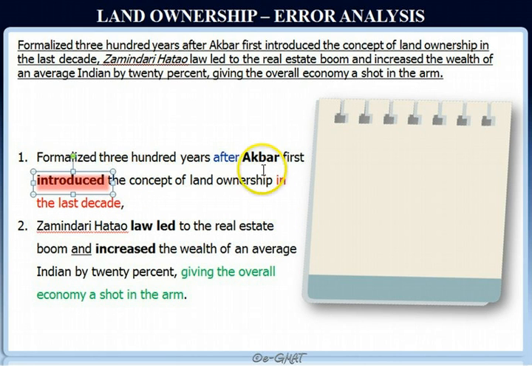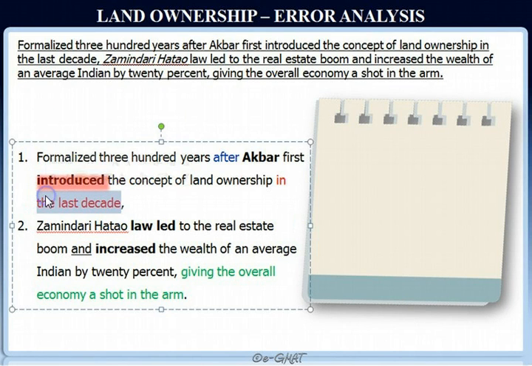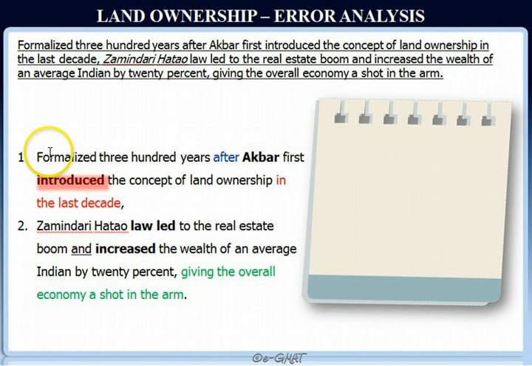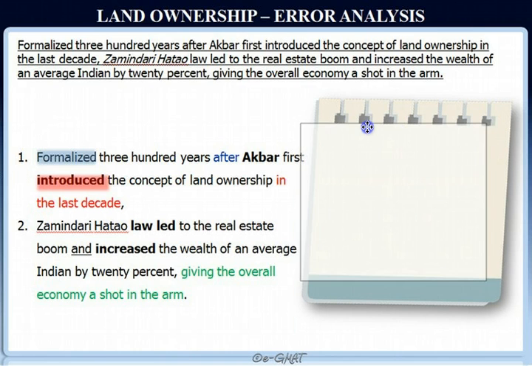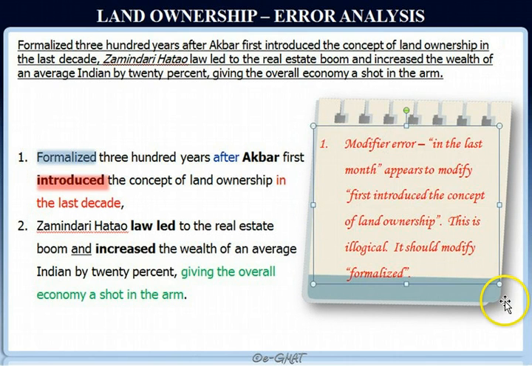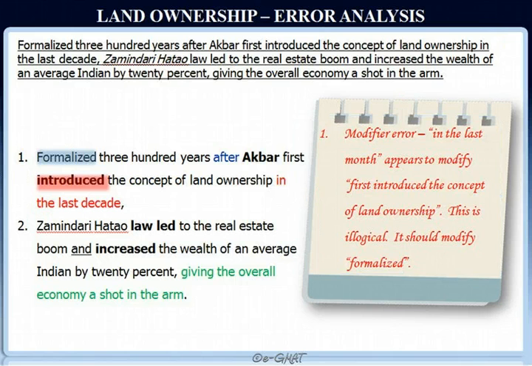See, Akbar introduced the concept of land ownership 300 years back, and to say that Akbar did this in the last decade, those two pieces of data are contradictory. 300 years back is not in the last decade. So logically, in the last decade should modify this time. The timing should basically provide information about when this Zamindari Hatao law was formalized. So that is the error in this sentence, and other than that, the sentence appears to be grammatically fine.